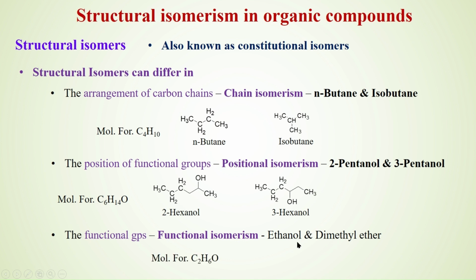Both have the same molecular formula, C2H6O. The structural formula of ethanol is CH3CH2OH. OH is the functional group present in it. Dimethyl ether is CH3OCH3. It has oxygen as the functional group to which the two methyl groups are attached. This is an example of compounds which exhibit functional isomerism.